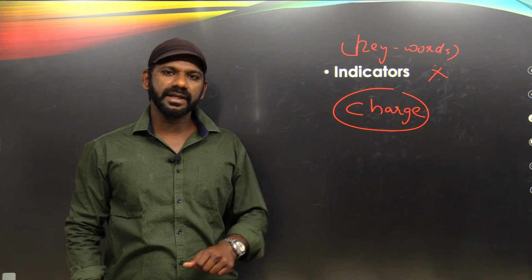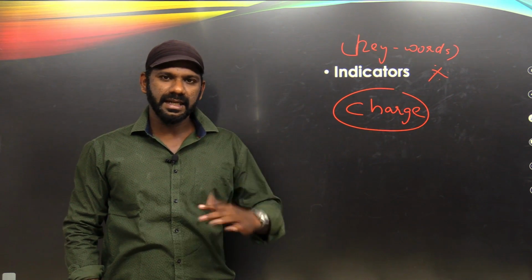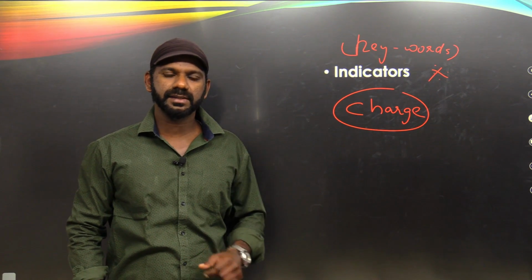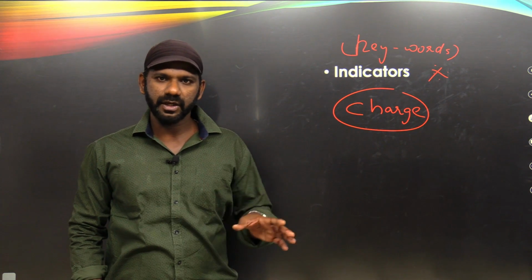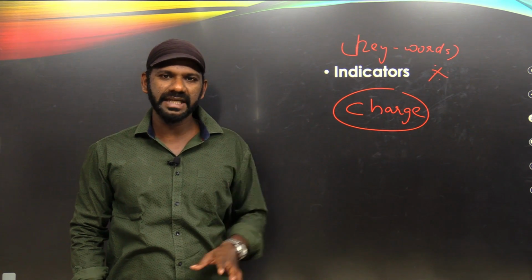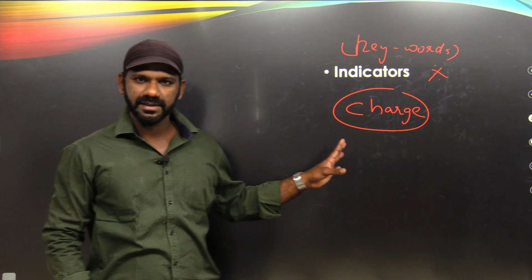There are three kinds of indicators, namely contrast, support, and cause and effect. I'll explain the concepts to you when we move on to the sessions. I'll give you a list of indicators as well. And most of the options, in the case of reading comprehension and logical reasoning, will be eliminated with the help of this concept, indicators. In fact, keywords.